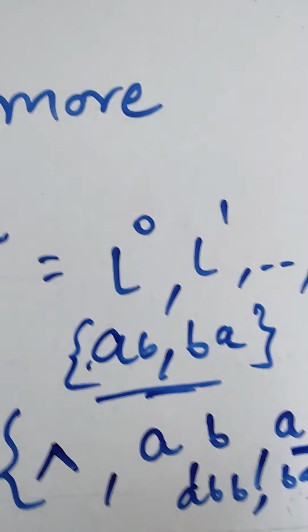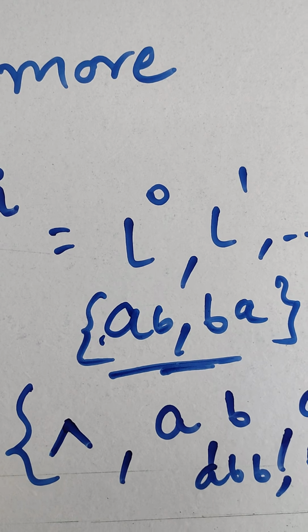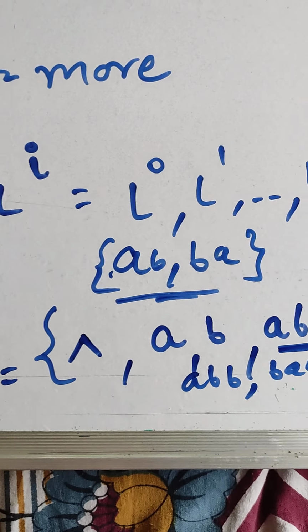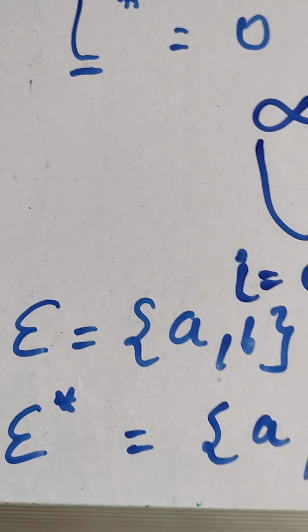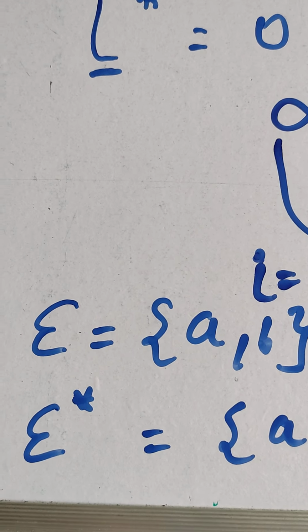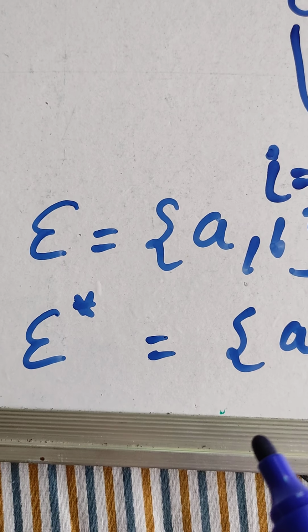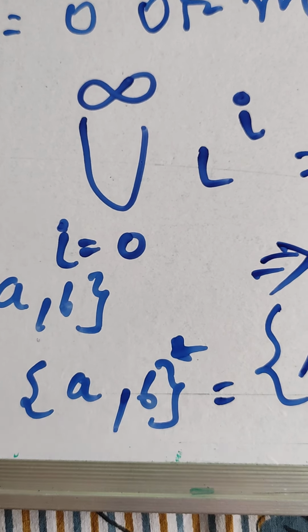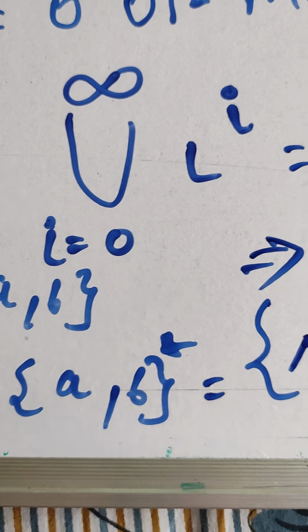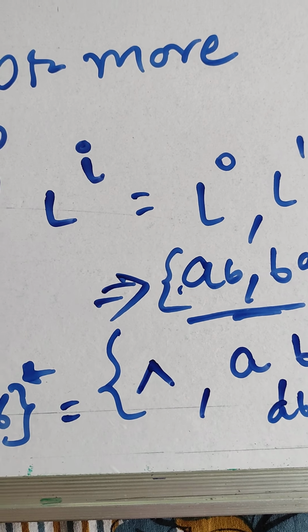So this is my language. From sigma star, if I am choosing some pattern, that is known as my language. Sigma is what? The alphabet AB. Now from sigma star, the occurrence of AB. Star means 0 or more, so it may occur or not. If it is not occurring, null will be there.